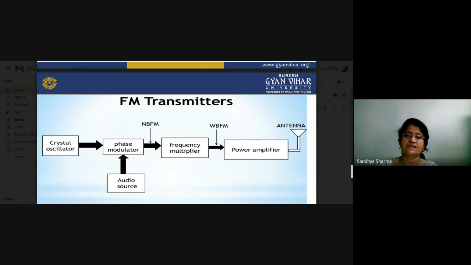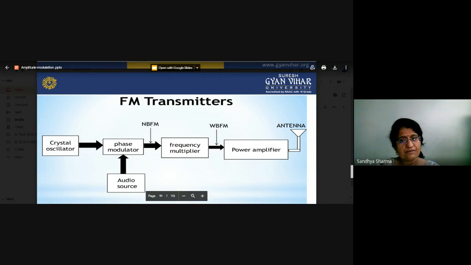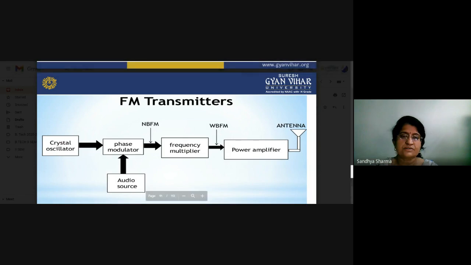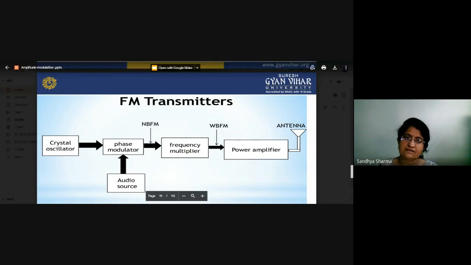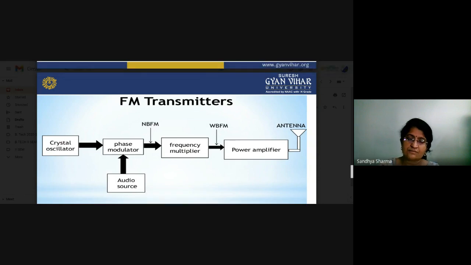Here we will see an example of how to convert our narrowband frequency modulation system into the wideband frequency modulation system. Just see here: this is a power amplifier, a phase modulator. You apply the crystal oscillator frequency, and this is the audio source. The phase modulator is used for generating the NBFM signal.